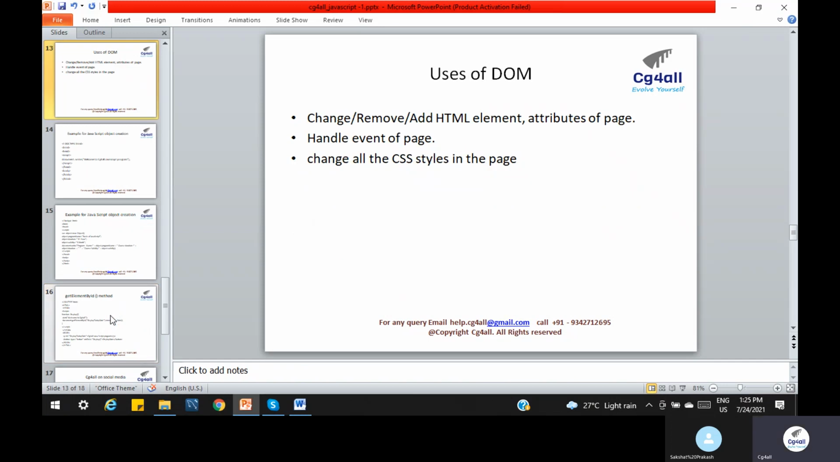What is the use of basically this DOM? From the HTML perspective, we can change, remove, and add HTML elements. So all the operations we can handle.